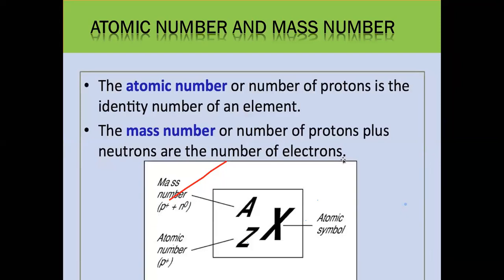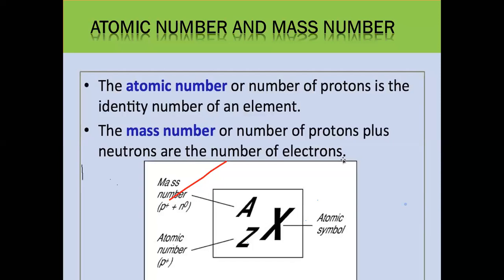For example, if an atom has 12 protons, its identity is also 12. If an atom has 3 protons, its identity is 3. So it means that the number of protons is very important. It tells us about the identity of an atom.